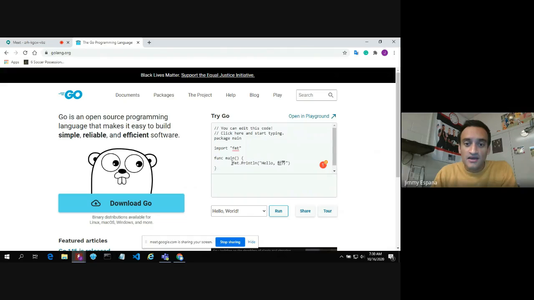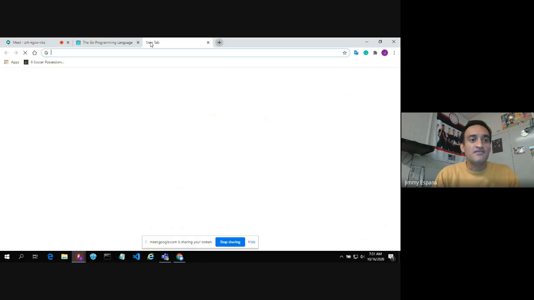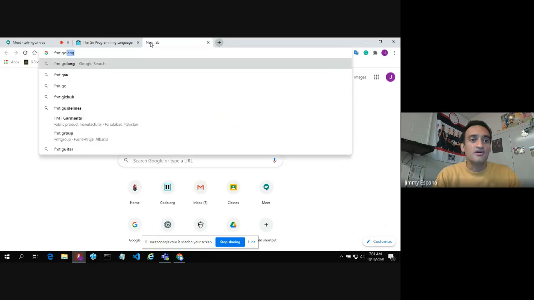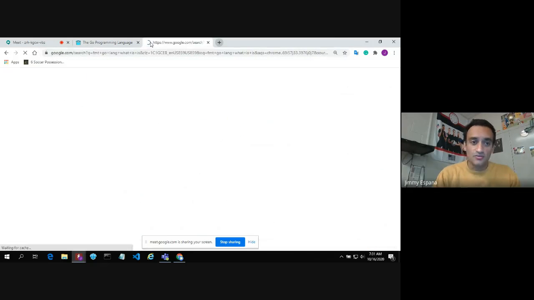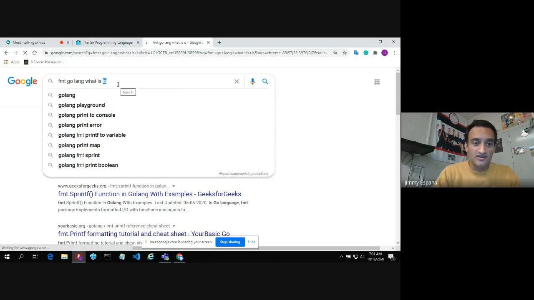All right. And apparently we're making use of a package that's part of the Golang programming language. Its package name is main, all right? And then we're also importing something called FMT. I'm not sure what it is, so let's go ahead and use our resources. Googling, we're going to say FMT Golang. What is it? Because I don't know it. I don't know what that is either myself.